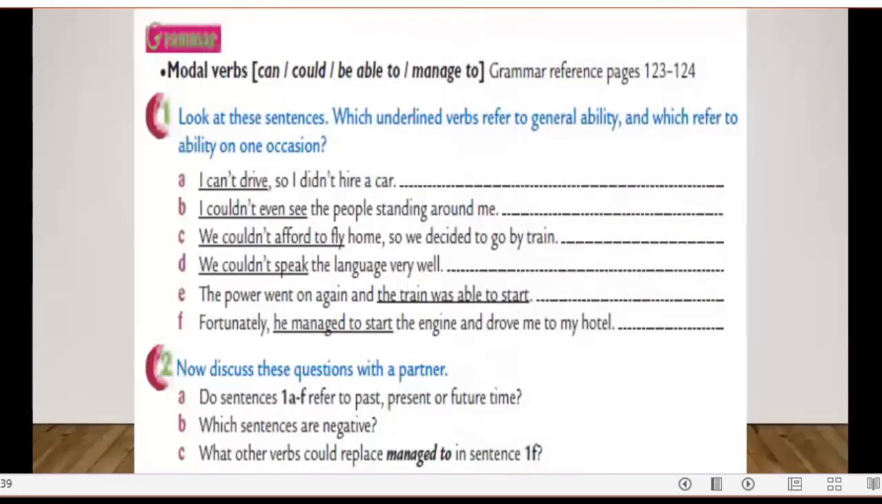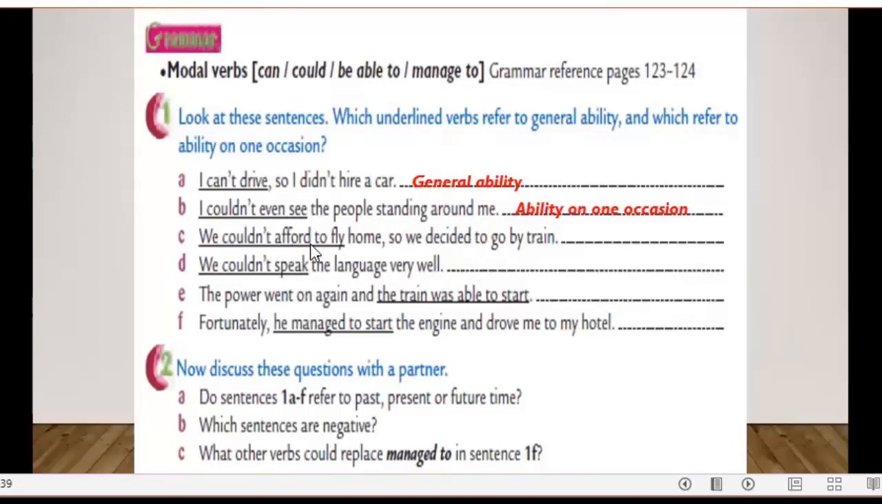Now please take your student's book. Open your student's book on page 14. And here exercise number 1. Look at the sentences. Which underlined verbs refer to general ability and which refer to ability on one occasion? You have time here. Number A, I can't drive, so I didn't hire a car. Yes, that's it. It's a general ability. I couldn't even see the people standing around me. It's an ability on one occasion.